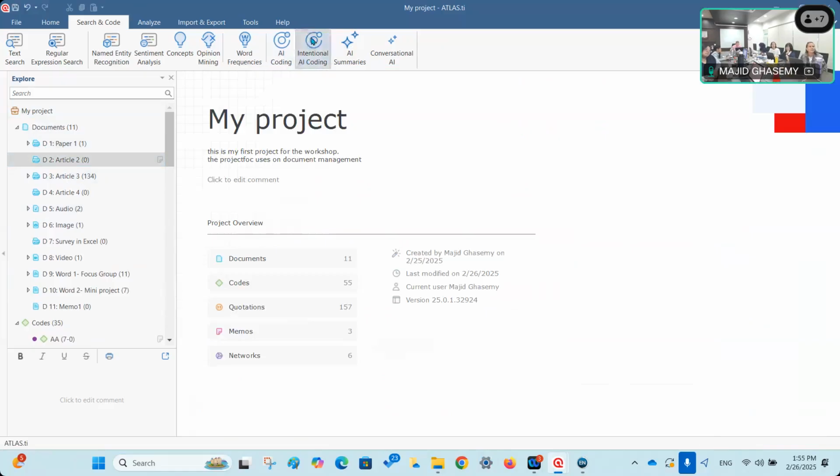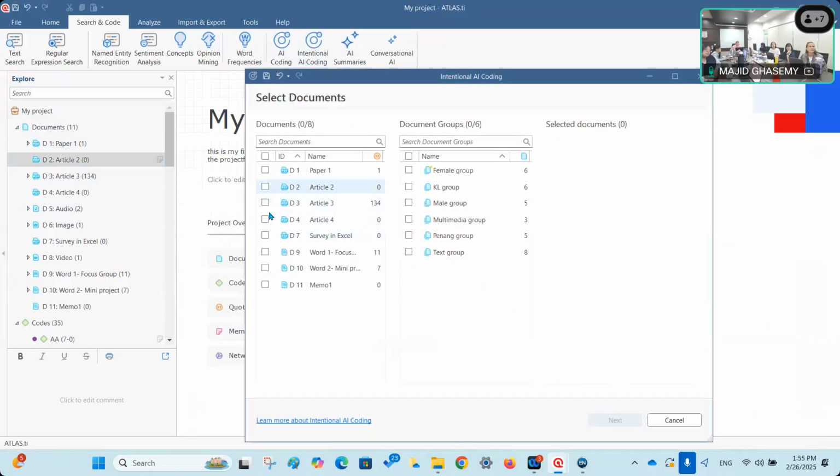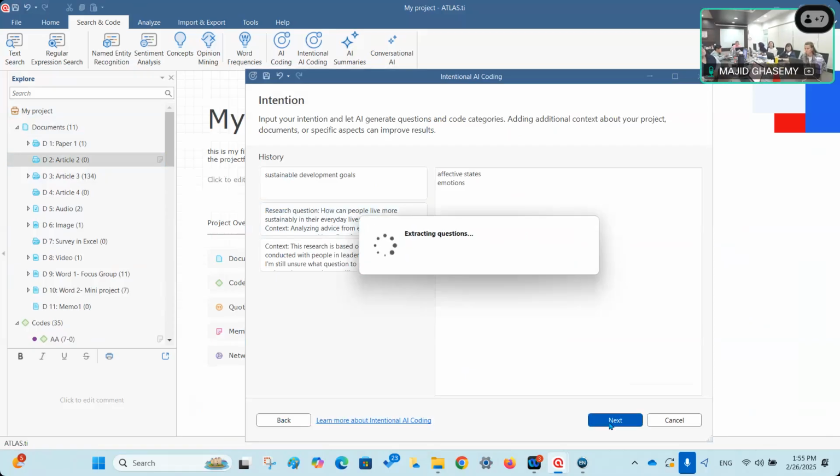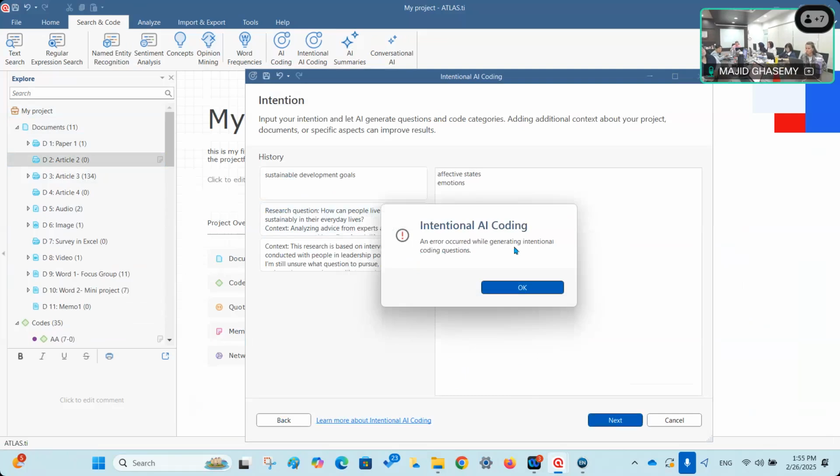So let's go to intentional AI coding, article 2. Next, affective states, maybe emotions, something like that. And then we ask AI to generate some questions for us.